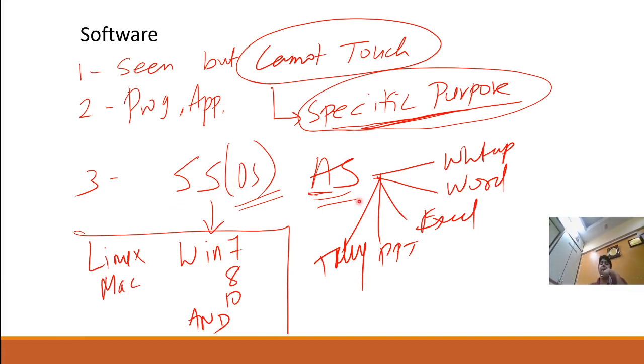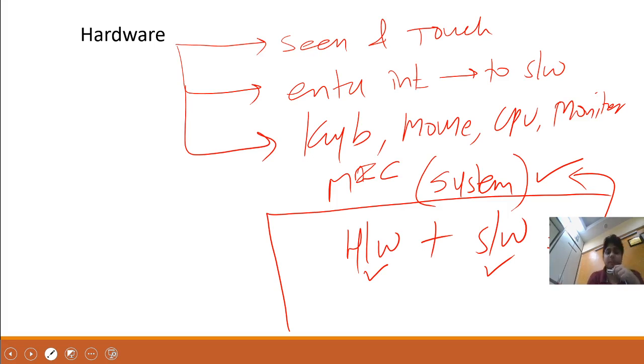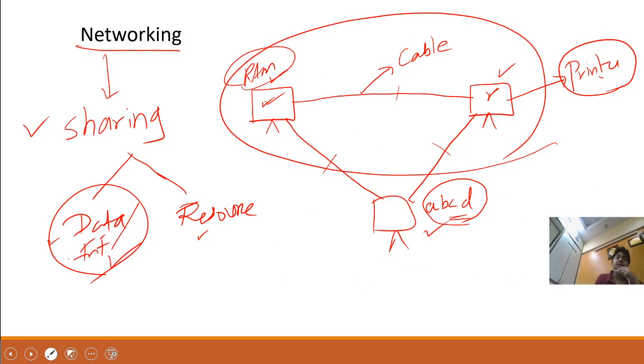Application software means apps which you have on your cell phone, laptop, and desktop, and system software means operating system. I also told you how to check the system software. Just check it by yourself later, not right now. Hardware can be seen and touched. Hardware is used to give instruction to software and CPU. Keyboard, monitor, mouse, CPU are all hardware. System is a combination of hardware and software. Don't forget it.